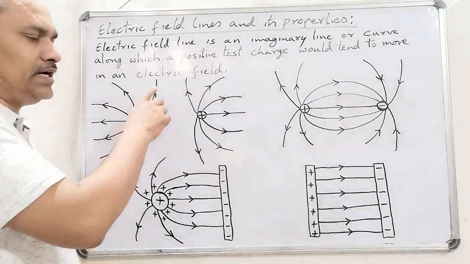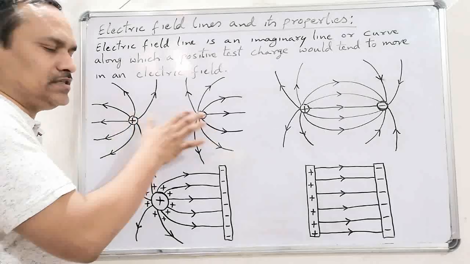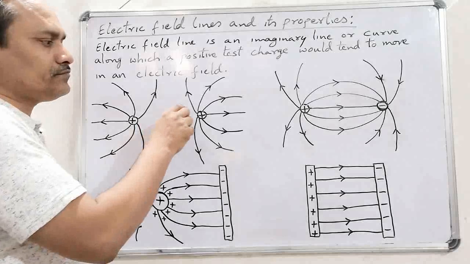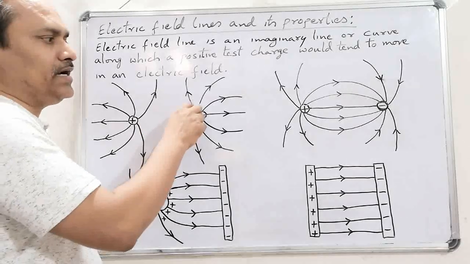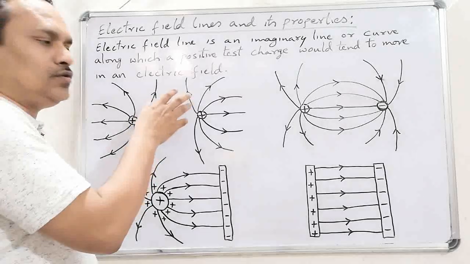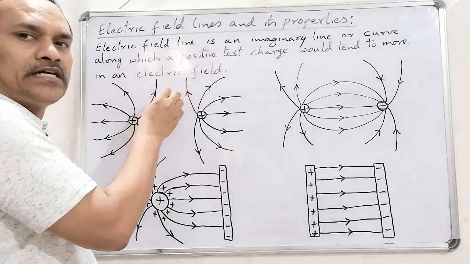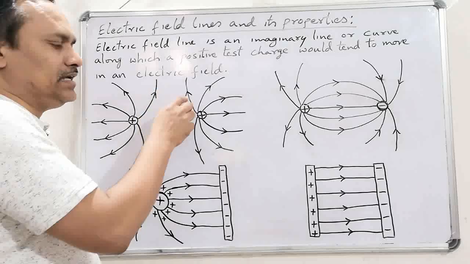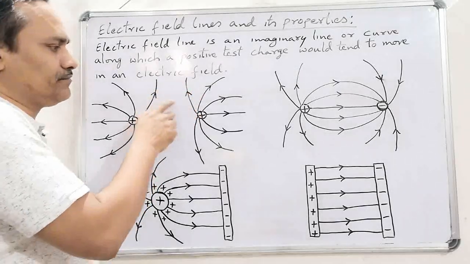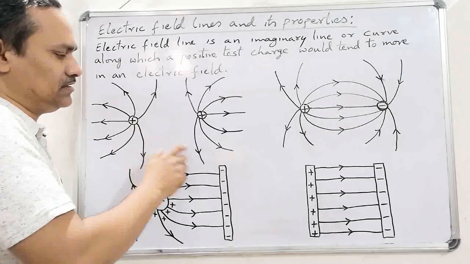But they are not radially outward, because these two charges repel each other. During the repulsion, the field lines bend outward. That means the field lines also do not try to intersect with each other. Laterally, they always move away from each other. Look at this.